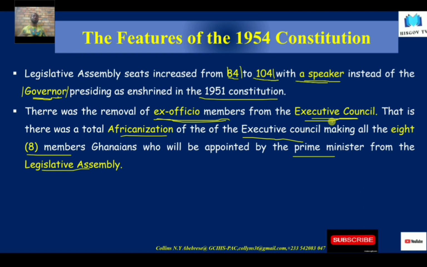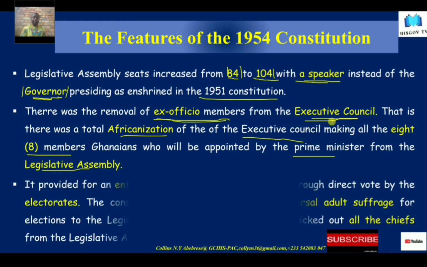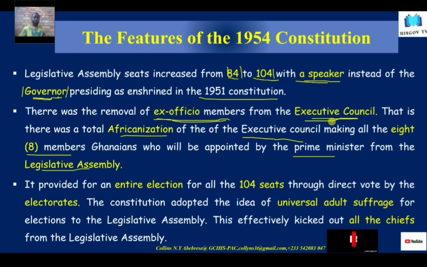For the first time in the history of the Gold Coast, we had a constitution whereby all the members on the Executive Council, the highest body in governance, were Ghanaians. That is one of the good things about this constitution.